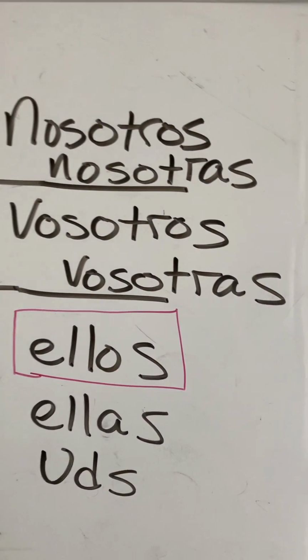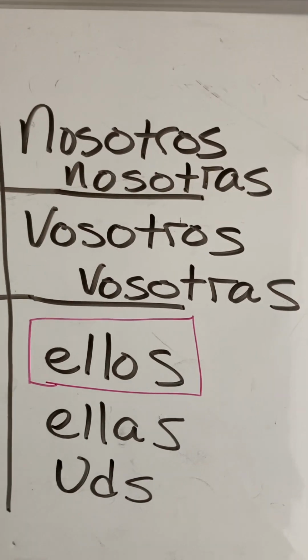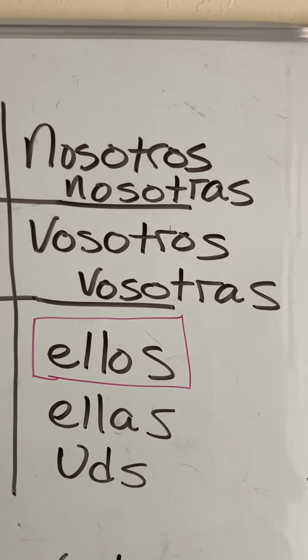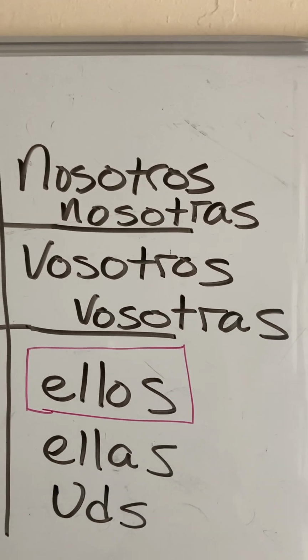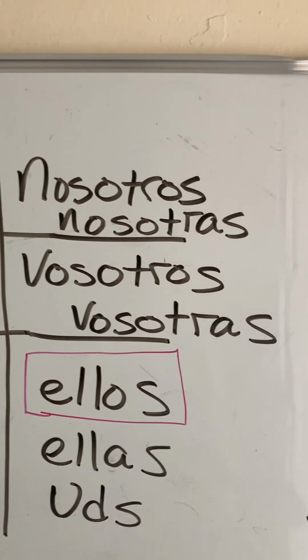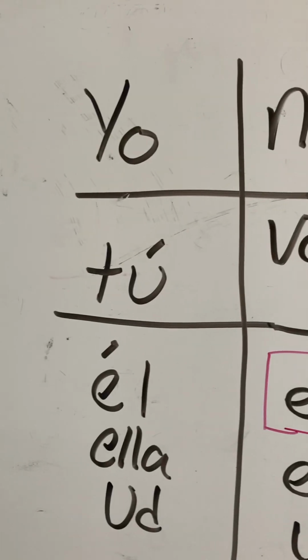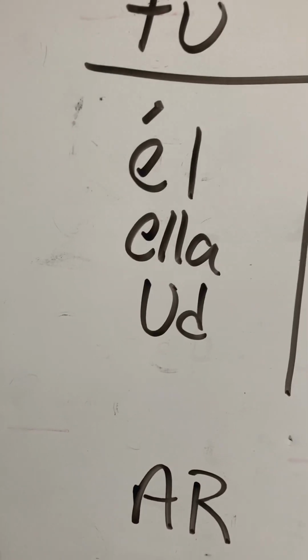All right, now vosotros, if you recall from the previous chapter, is only used in Spain. Okay, and it means you all, and it is to ustedes as tú is to usted.